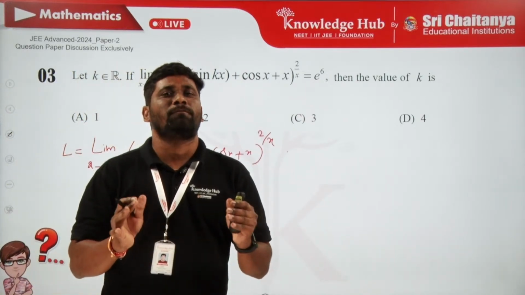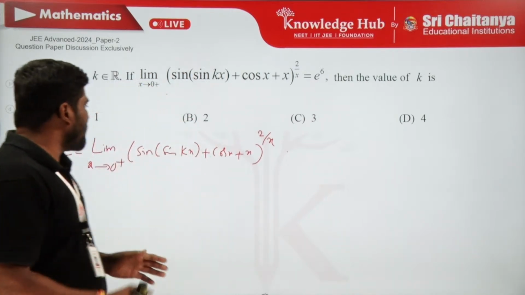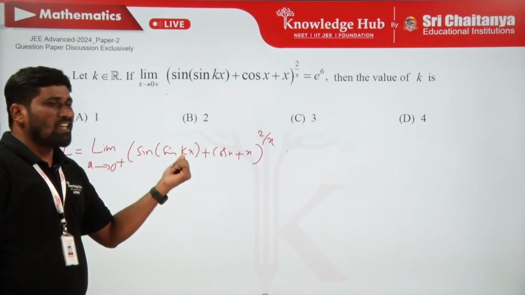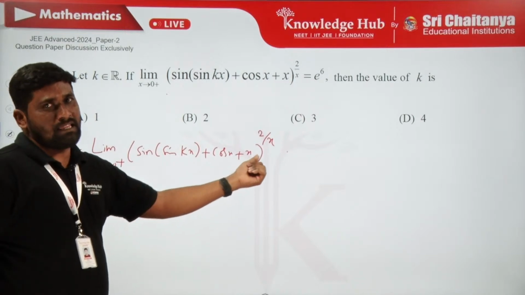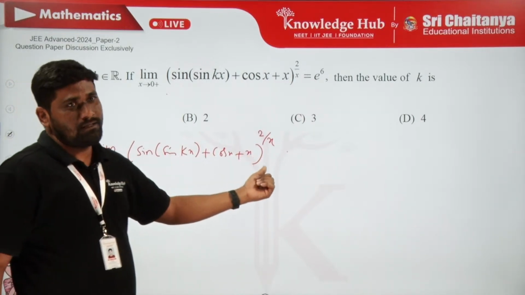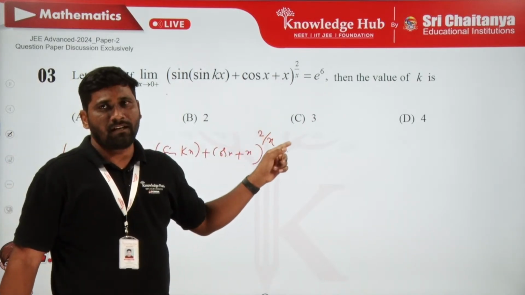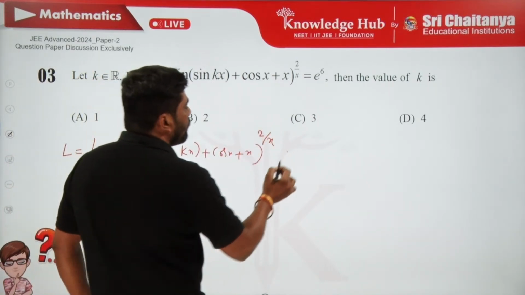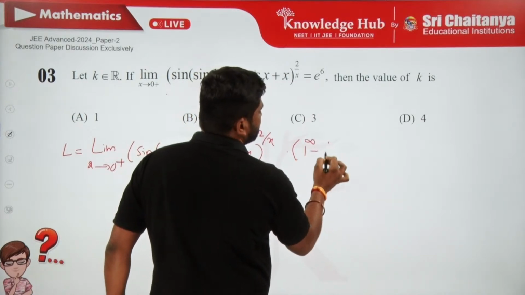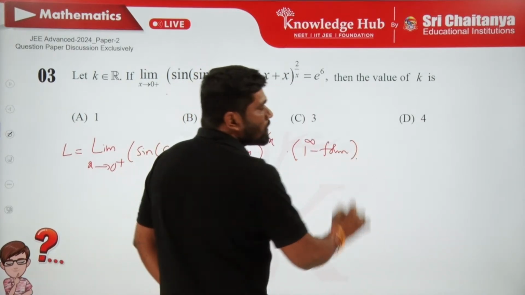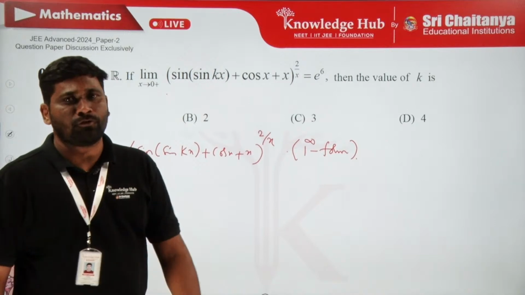That is what we do the first time. If I substitute x equal to 0, this is sin 0 plus cos 0, where sin 0 is 0 and cos 0 is 1, and when x tends to 0 plus, the exponent goes to plus infinity. So this is in the form 1 to the power of infinity, which is an indeterminate form in mathematics.